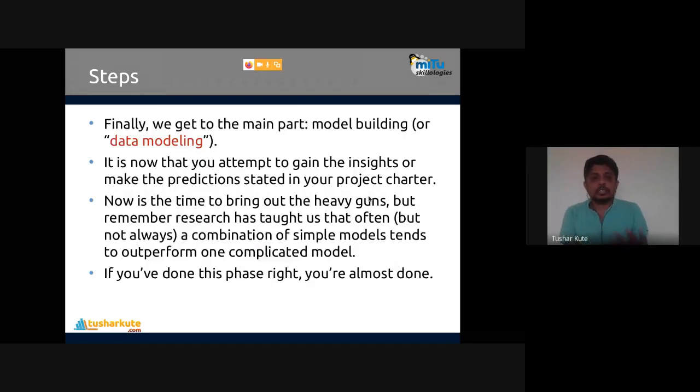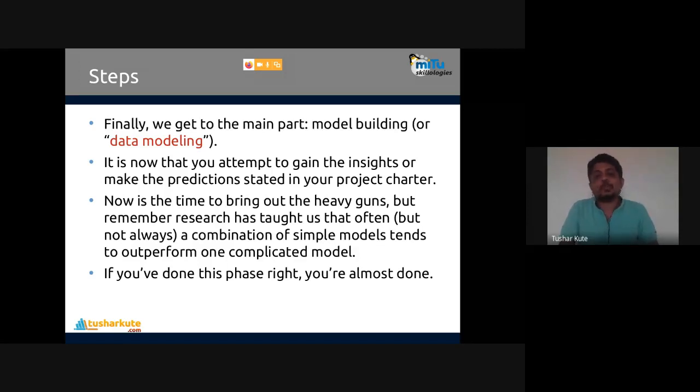The next step is data modeling. The fifth step is data modeling, or model building. This is where you attempt to gain insights or make the predictions stated in your project charter. What exactly output do you want? For that purpose, we build data models. There are many models: some are called regression models, some classification models, some clustering models. Now it's time to bring out the heavy guns. But remember, research has taught us that often, though not always, a combination of simple models tends to outperform one complicated model. If you have done this phase right, you're almost done.